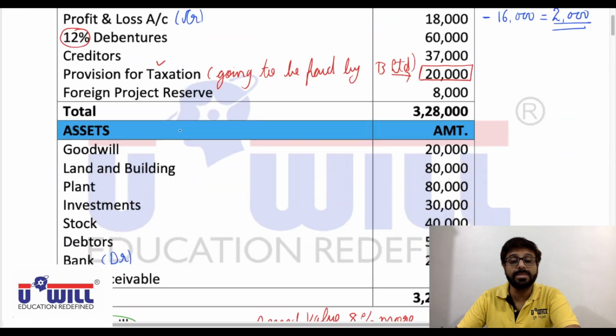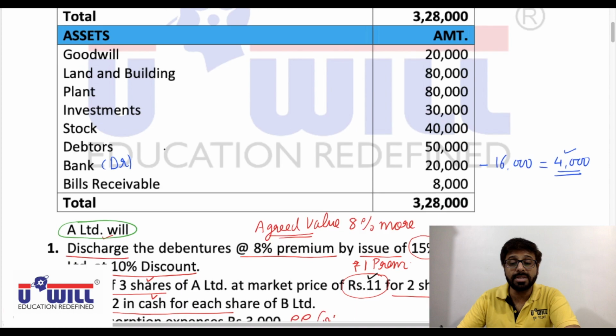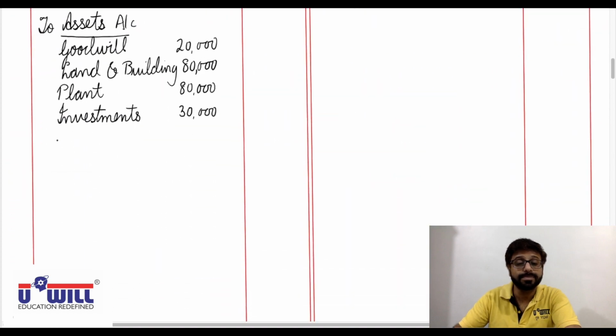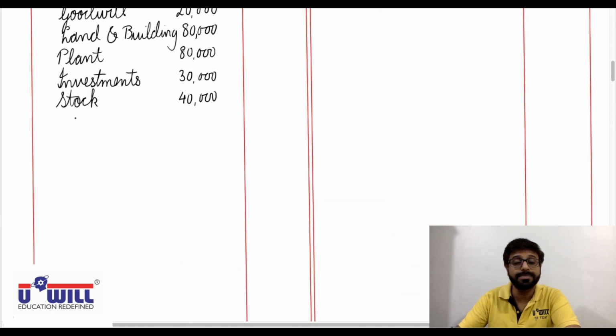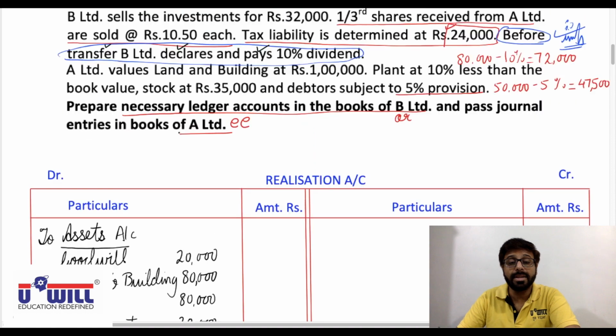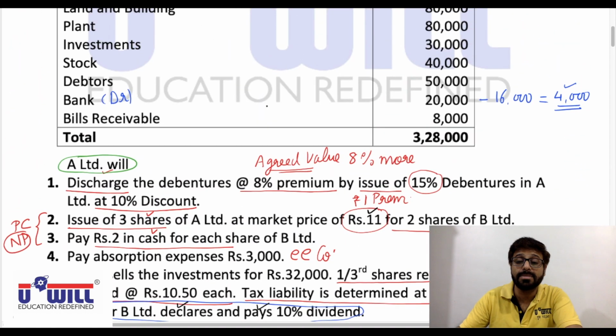Then after investments, stock is 40,000. Then after stock, debtors is 50,000. Then after debtors, bank balance, but as we discussed, the bank balance that will be transferred to realization is only 4,000,